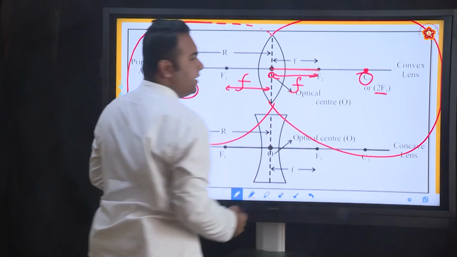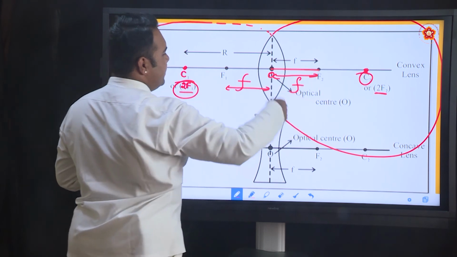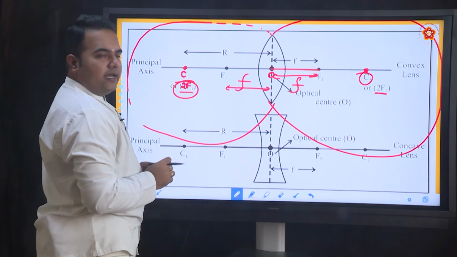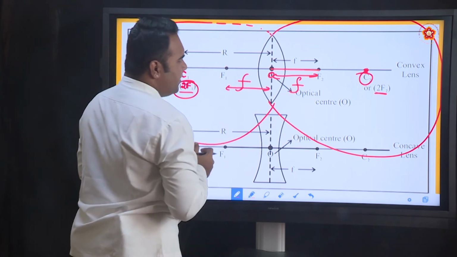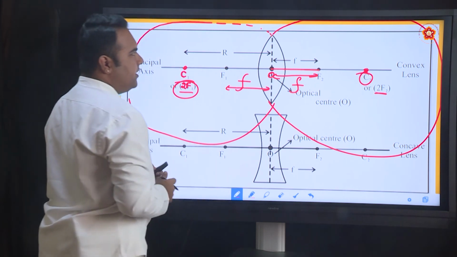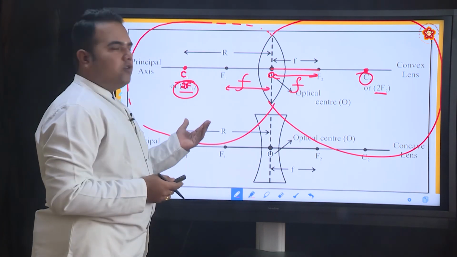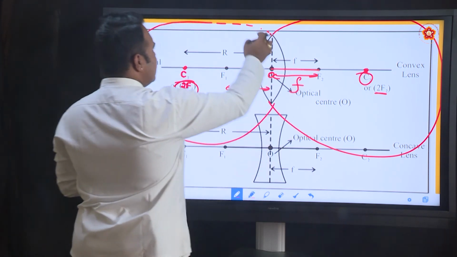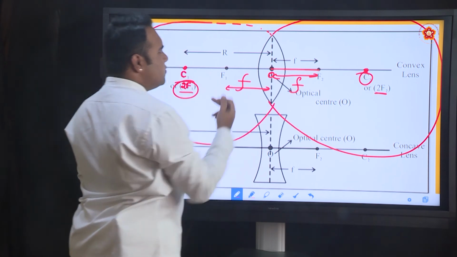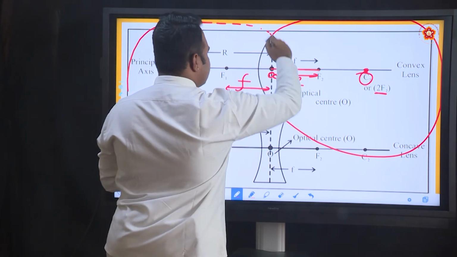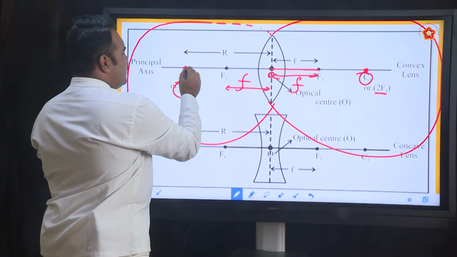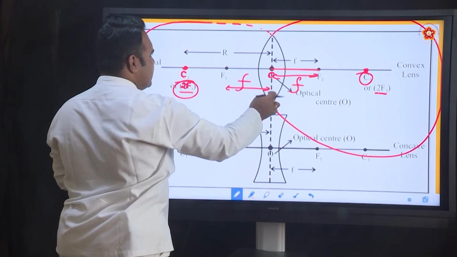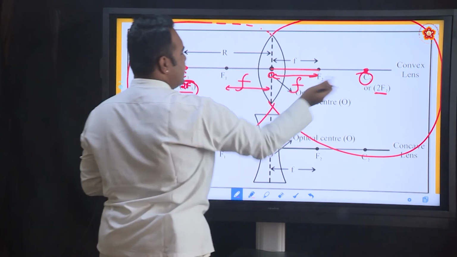You will have to think a little, because if you observe it carefully, you will be able to make it out. Is this point taken as the exact center, or is there any deviation? Have a look at this diagram carefully. When you do your homework, try to reconstruct it: draw two circles intersecting to form a convex lens, and then see whether this point will be exactly the center of the spherical surface on this side or on the other side.